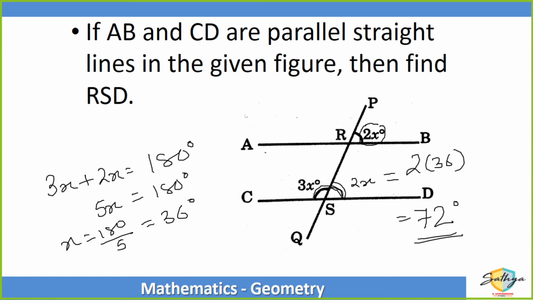It's not difficult, but you have to be careful in looking at the calculations. The biggest mistake we will generally make is that once we get the answer of x, we are so conditioned, we are so used to finding the value of x that we will assume that is the answer, forgetting that x is the variable which we have taken, but we need to find out the value of 2x. It is not the value of the variable x which has been asked. They're asking what is the value of 2x. So after you get x is equal to 36, you have to calculate 2x and find the answer. So 2x is equal to 72 degrees. So my answer in this case is 72 degrees.